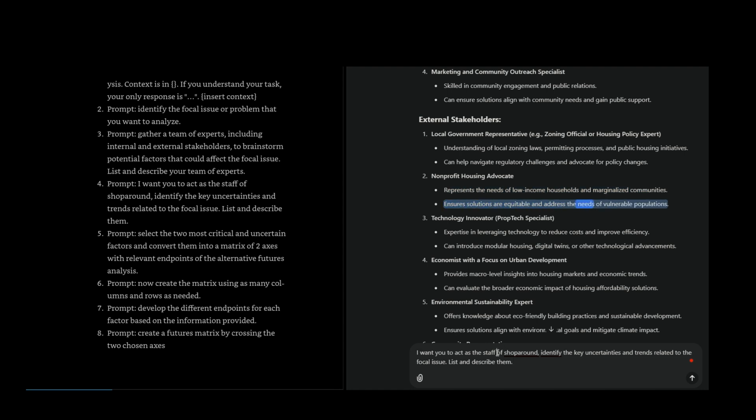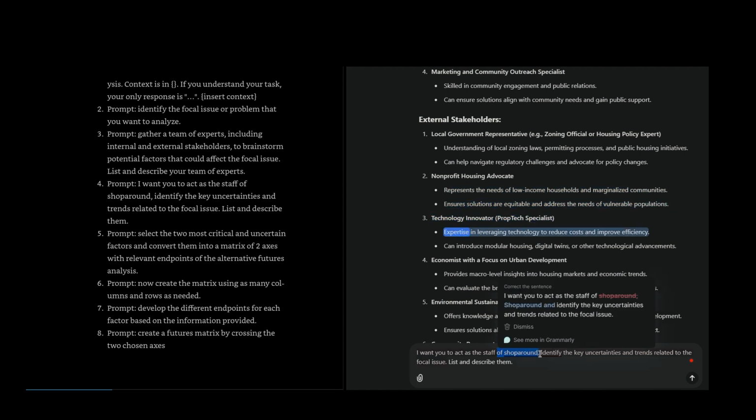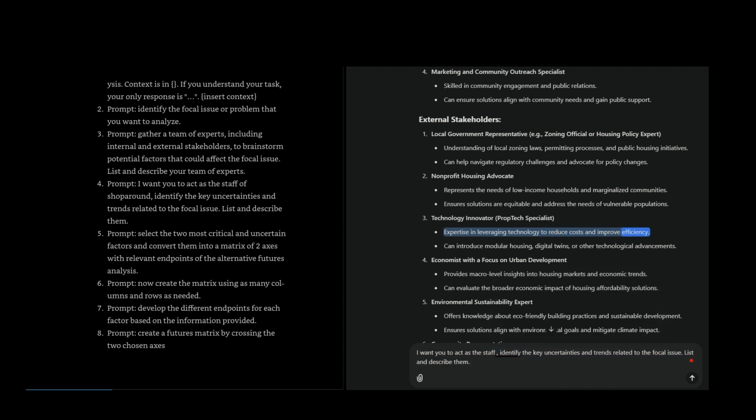Ensures solutions are equitable and address the needs of vulnerable populations. Technology innovator, proptech specialist. Expertise in leveraging technology to reduce costs and improve efficiency. Can introduce modular housing, digital twins, or other technological advancements.